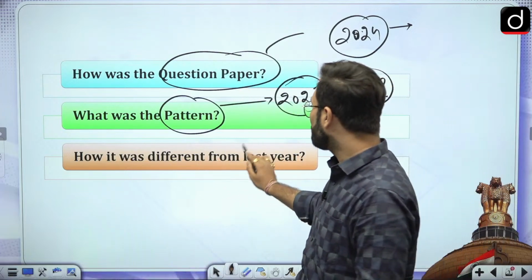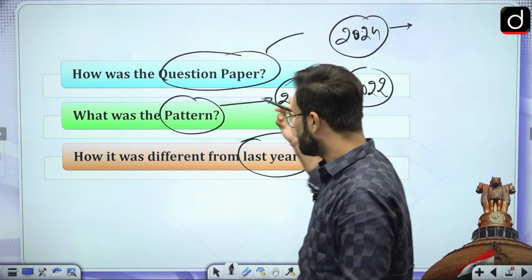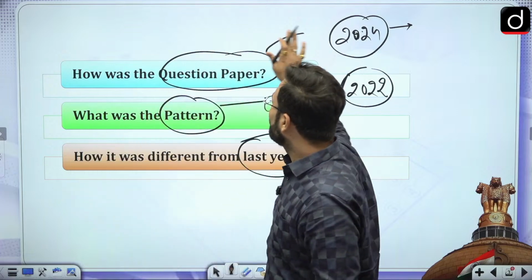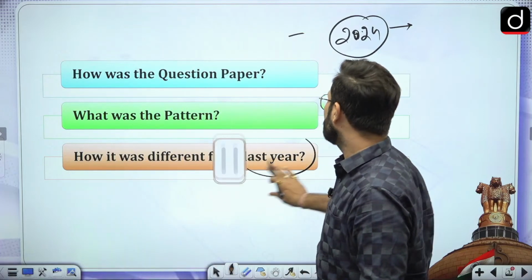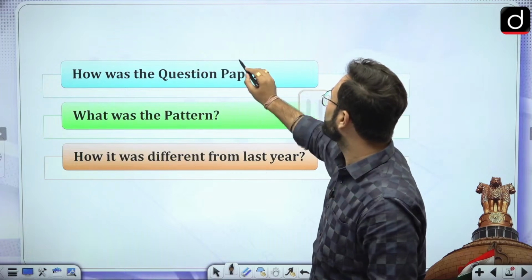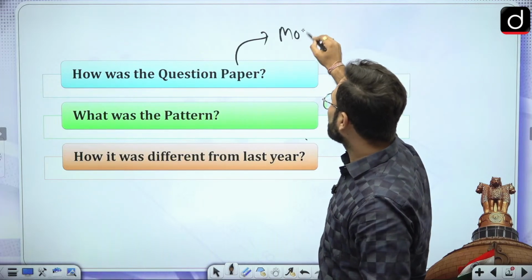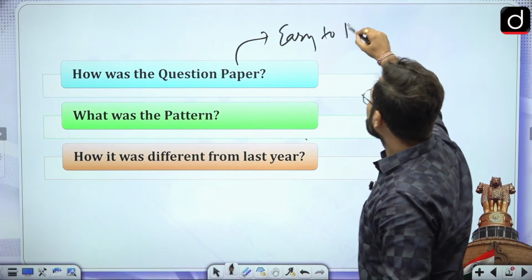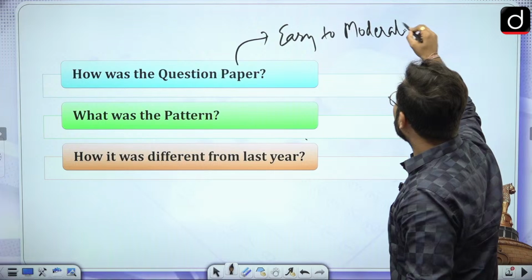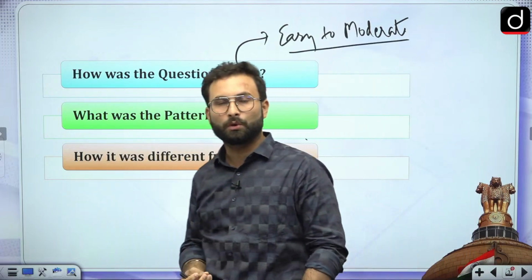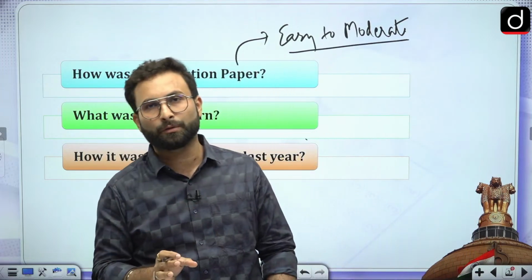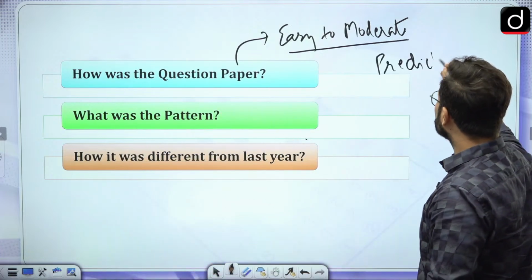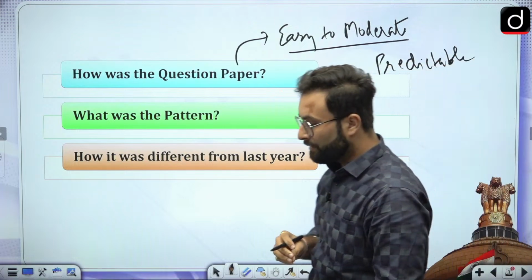Then we will see how it is different from 2023. Now, when we see how the paper was, the people who have appeared have said that this is a moderate paper, or you can say an easy to moderate paper. UPSC has touched all those aspects which they are supposed to touch. The paper was quite predictable as well, because there were certain things which were there in the news.